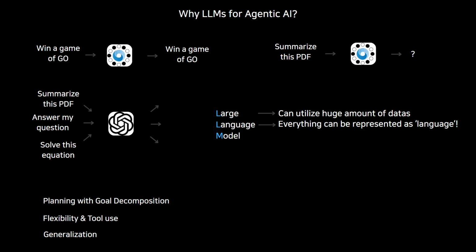And the last thing is generalization. Unlike deep reinforcement learning, the same LLM brain can, in theory, plan a vacation, write codes, and analyze a document. It is a general purpose controller. So the LLM is the first controller technology that provides a scalable way to reason about complex goals and act to achieve them using tools.